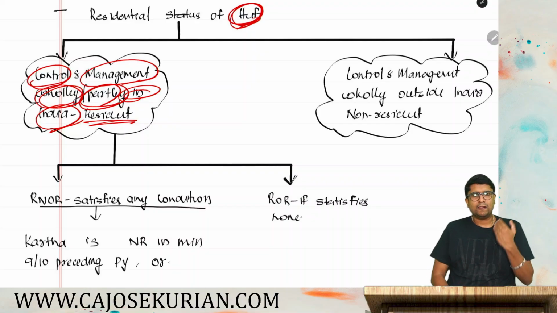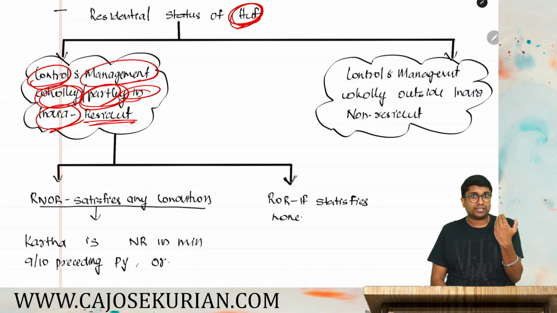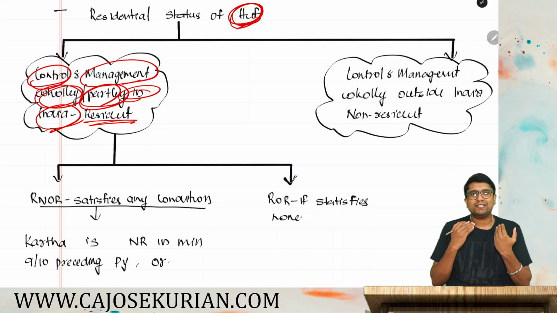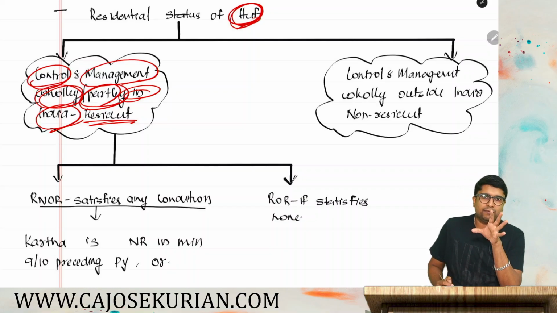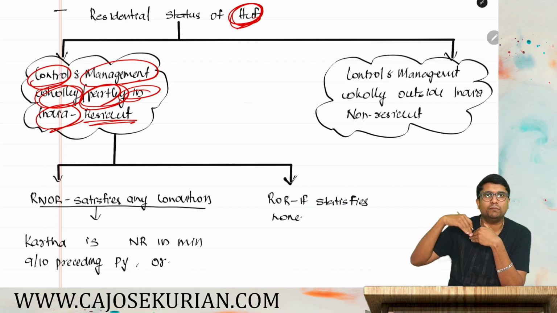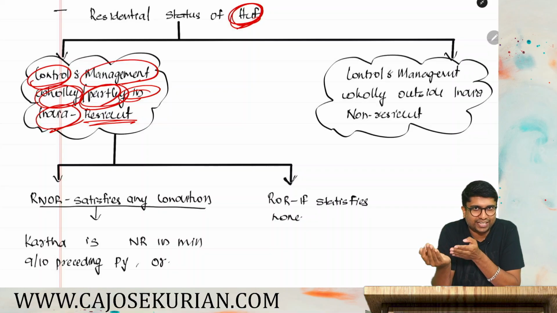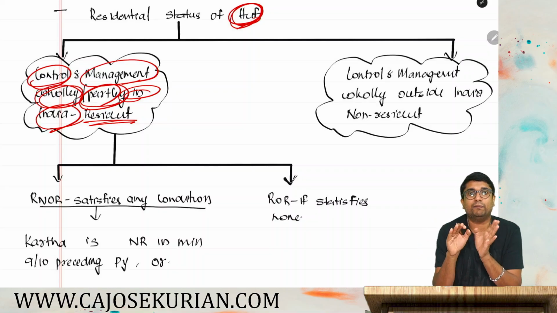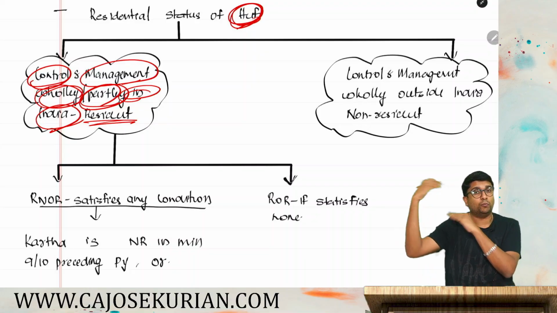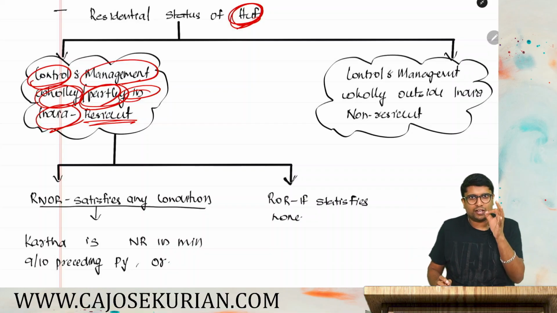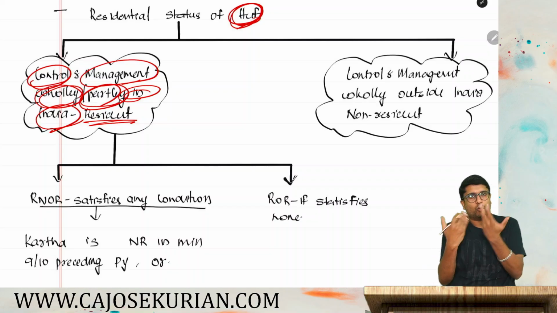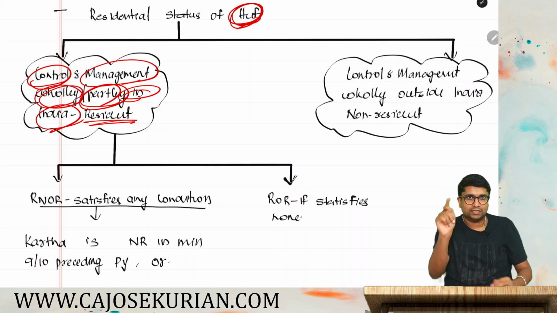Control and management doesn't mean the place where they do their business. Control and management simply means from where those businesses are getting controlled. Say for example, I'm a family residing in Dubai, but my business is in Chennai. So the place of business is in Chennai, but the residential status of HUF will be Dubai because it is getting controlled from Dubai. So the residential status in India will be NR. That is the point. The control and management is the place where the business is getting controlled. It is not the place where they are doing the business. I hope you're getting my point.